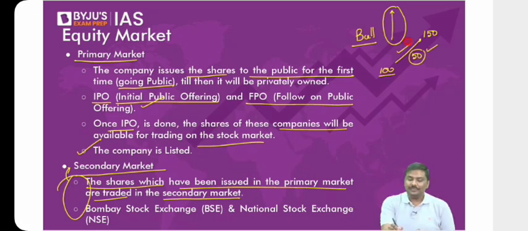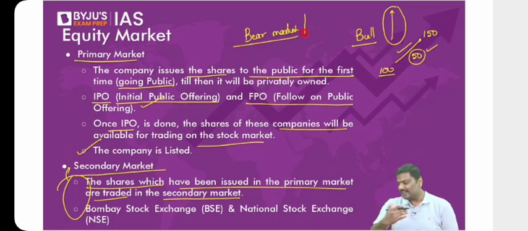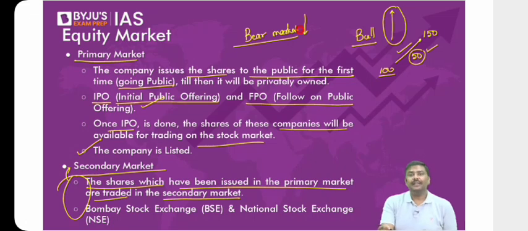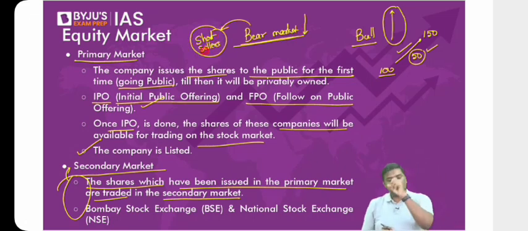Then there is a bear market as well. What is the meaning of bear market? The stock prices are continuously declining. Stock prices are continuously falling down. That is called a bear market. And in a bear market, the short sellers will profit. Short sellers will make a huge amount of profit in the bear market.